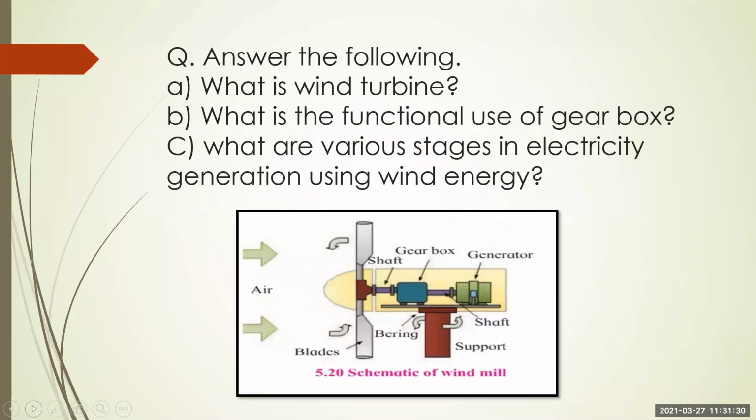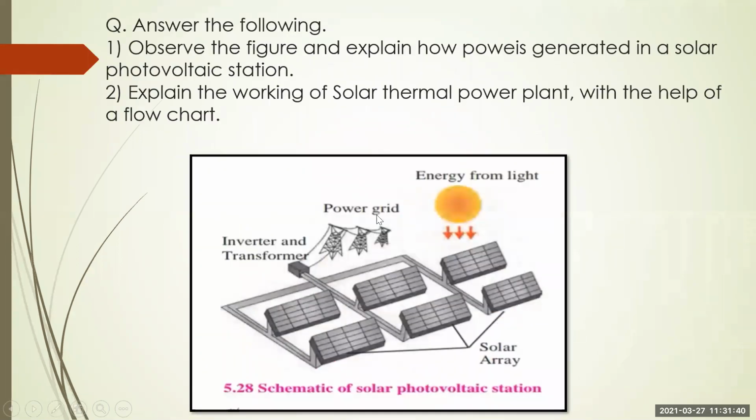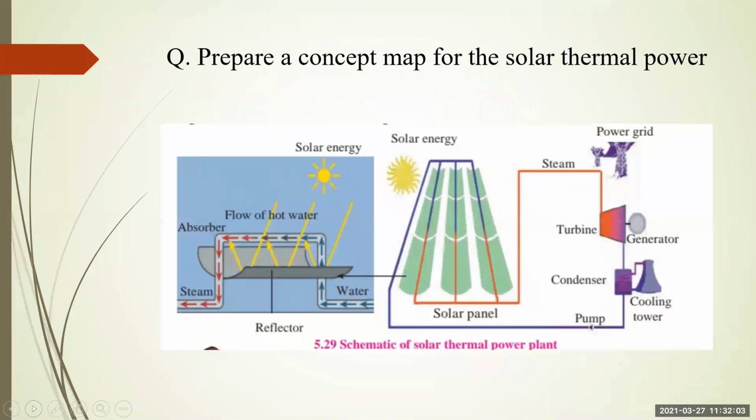See, there are many questions. Very important diagram. You can learn it by heart and keep it in your mind. Just now I told you this is a schematic of a solar photovoltaic station. Based on this diagram also you will get such kind of questions. Observe the figure and explain how power is generated in a solar photovoltaic station. Explain the working of a solar thermal power plant with the help of a flow chart. This also.